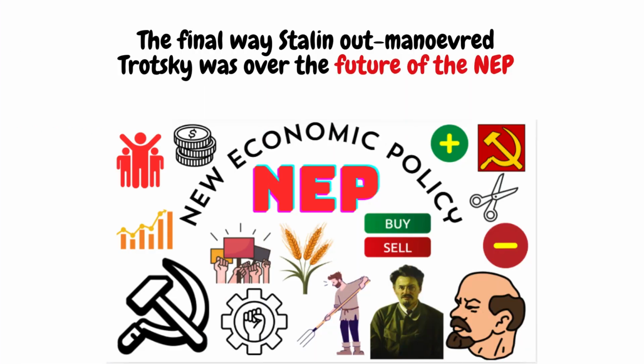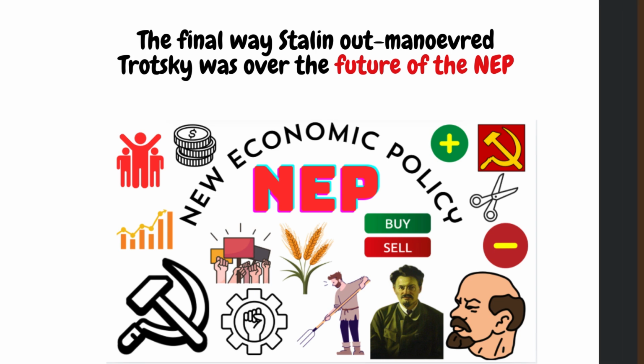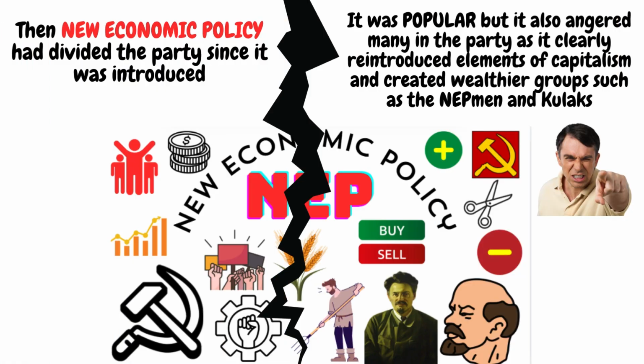The final way Stalin outmaneuvered Trotsky was over the future of the NEP, the new economic policy. The new economic policy had divided the party since it was introduced. It was popular, but it also angered many in the party as it clearly reintroduced elements of capitalism, and it created wealthier groups such as the nepmen and kulaks.